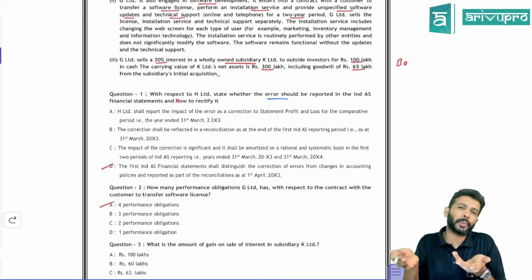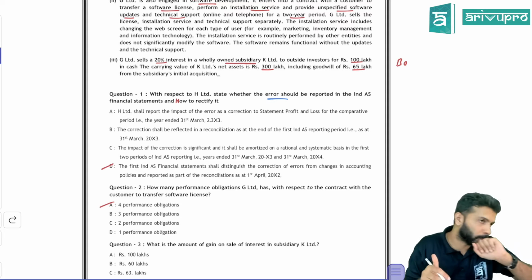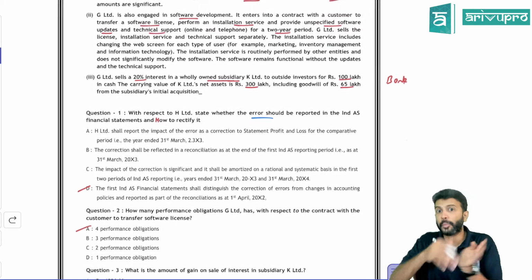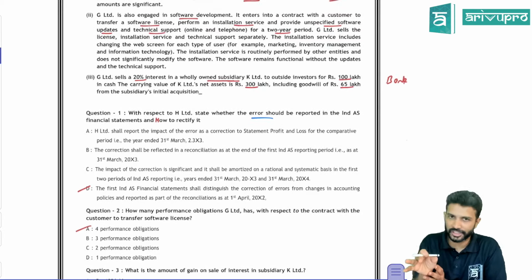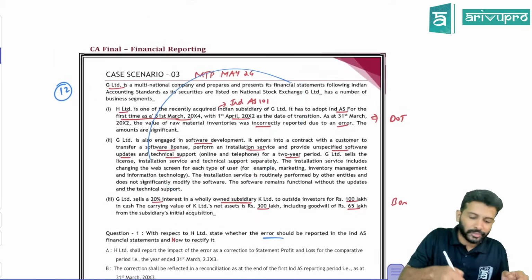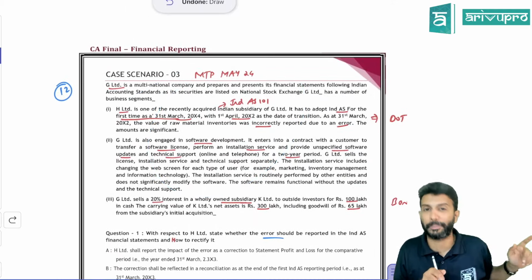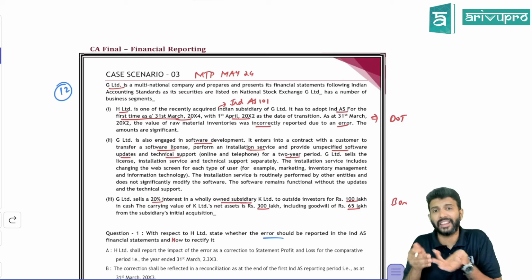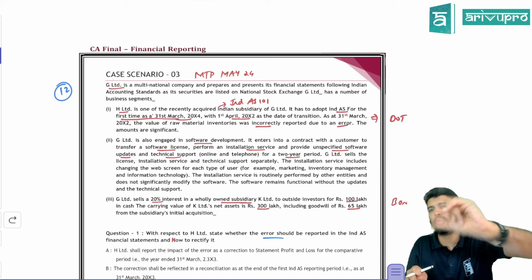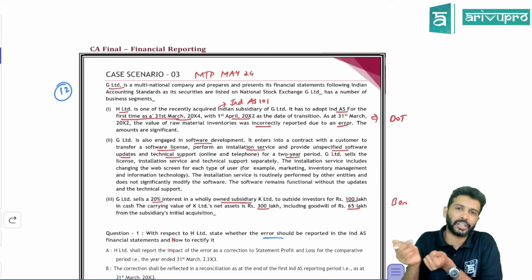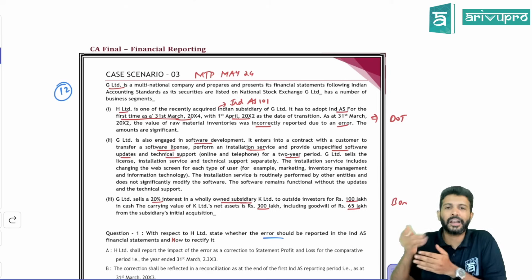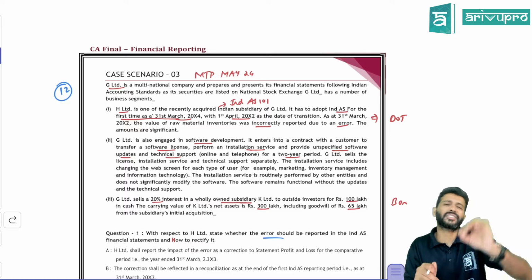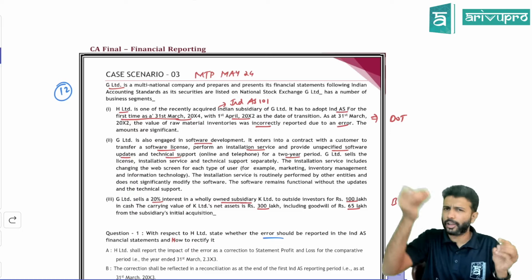Normally, you have to prepare an opening, we normally prepare a third balance sheet, we used to say yes. You have to prepare one more balance sheet and then adjust it. However, if it's a date of transition, if it's Ind AS 101, the first time you are moving to any Ind AS, and you have done any error, then when you move to Ind AS for the first time, you have to prepare a balance sheet on the date of transition. Instead of the third balance sheet, on Ind AS 101 we call it the date of transition balance sheet. There you will adjust it.